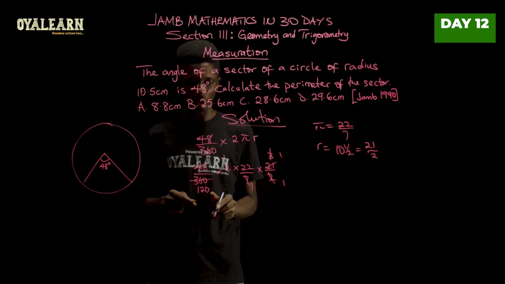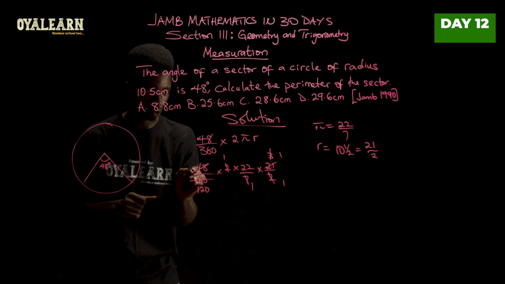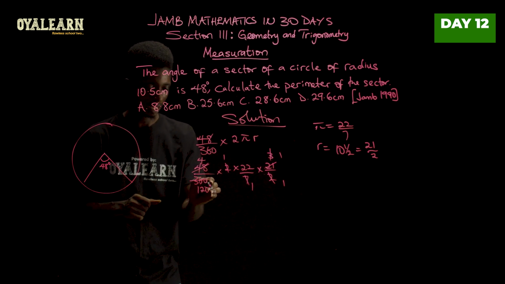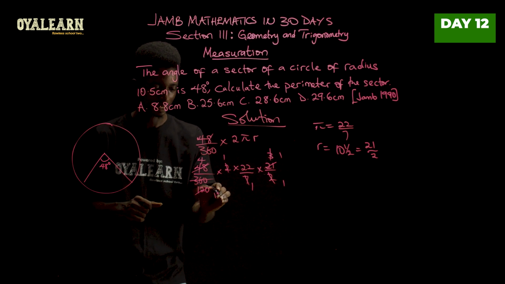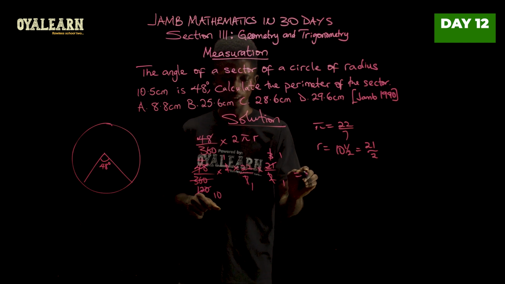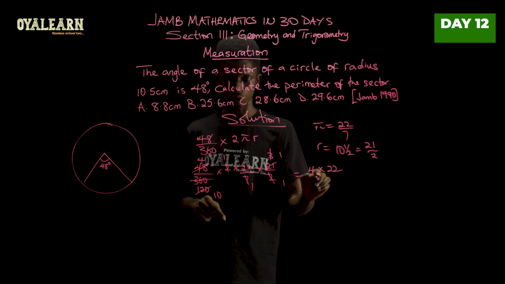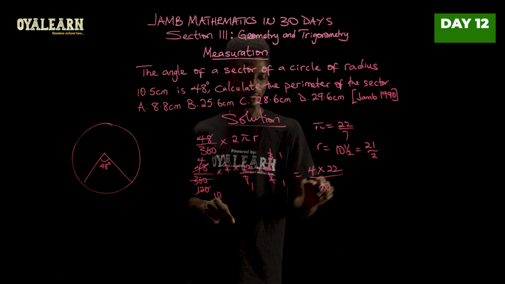And when we break this a little further, we see that 12 goes here 4 times, and 12 goes here 10 times. So what we have left is 4 times 22 over 10.